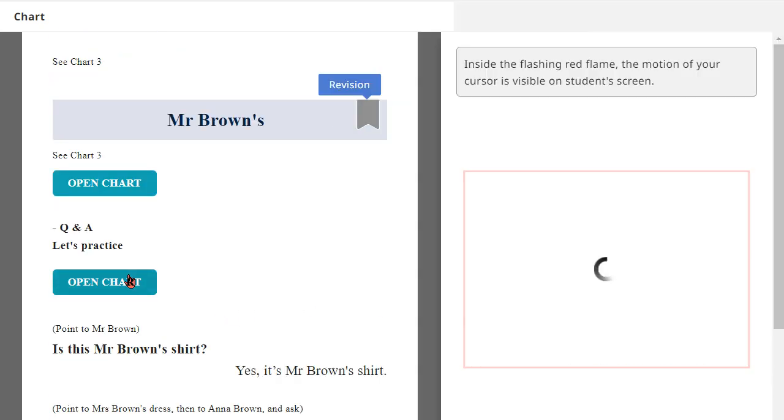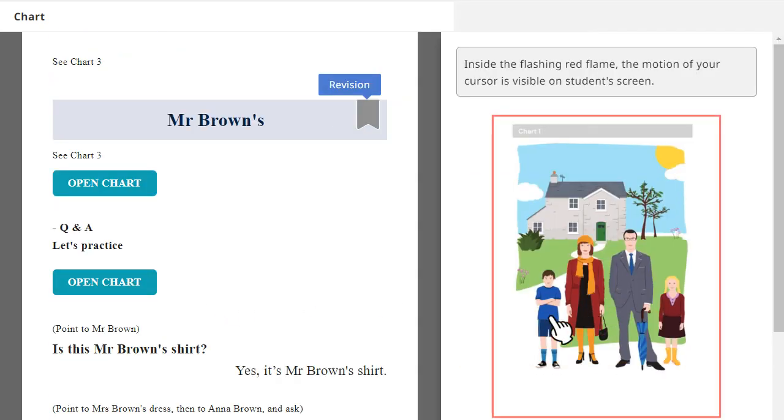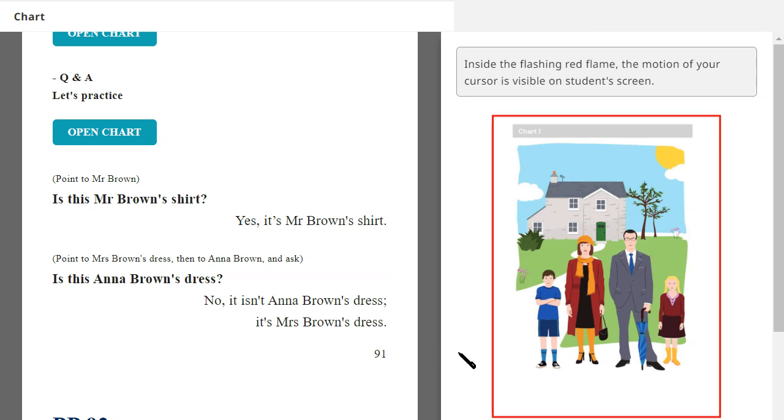Okay, next. Is this Jack Brown's shirt? Yes, it's Jack Brown's shirt. Is this Anna Brown's dress? No, it isn't Anna Brown's dress. It's Mrs. Brown's dress. Very good.